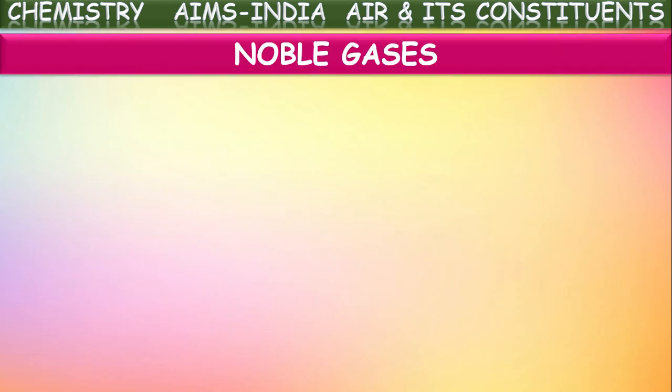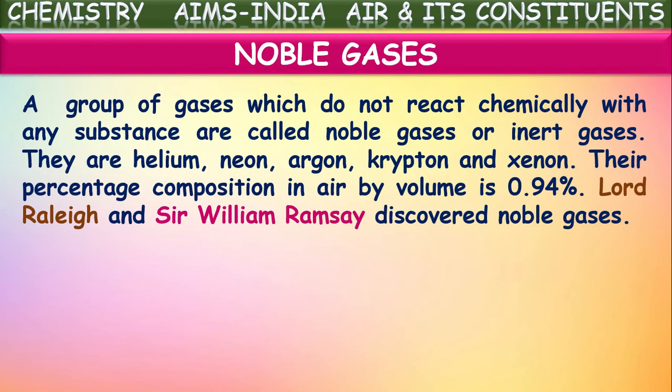Next, noble gases. A group of gases which do not react chemically with any substance are called noble gases or inert gases. They do not react with any chemical substances, and they do not react with themselves either. For example, helium, neon, argon, krypton, xenon, and radon.